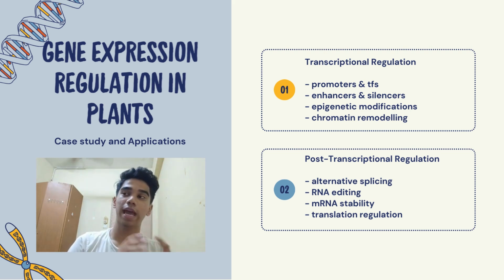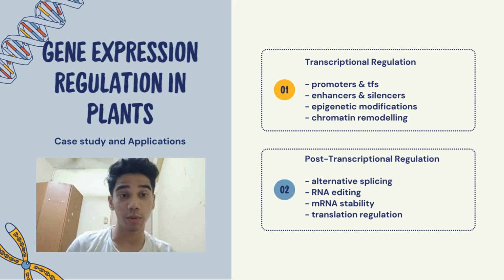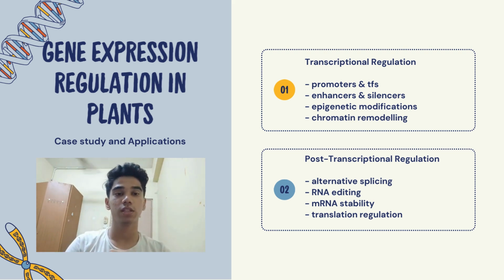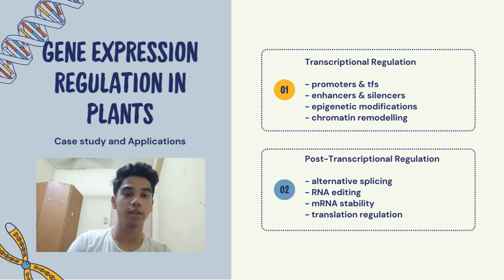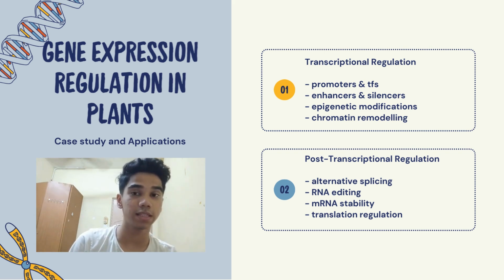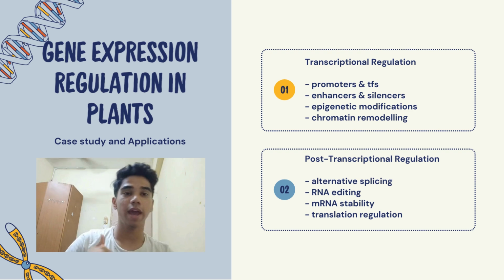We will also be looking at enhancers and silencers, epigenetic modifications, and also chromatin remodeling. For post-transcriptional pathways, we'll be looking at alternative splicing, RNA editing, mRNA stability, and also translation regulation.